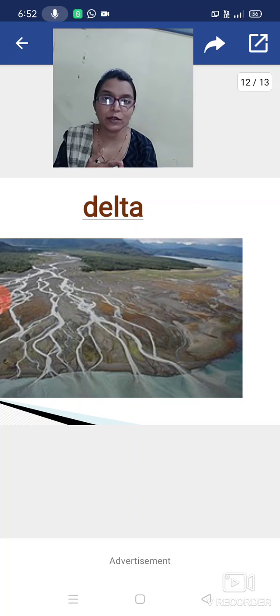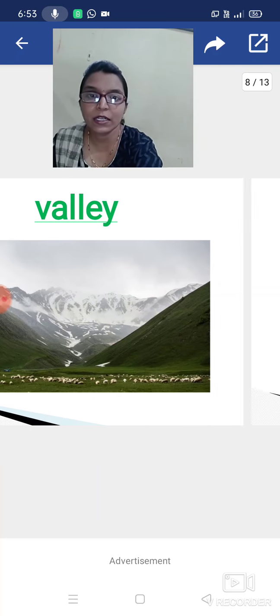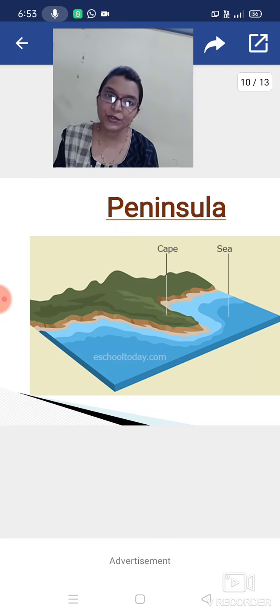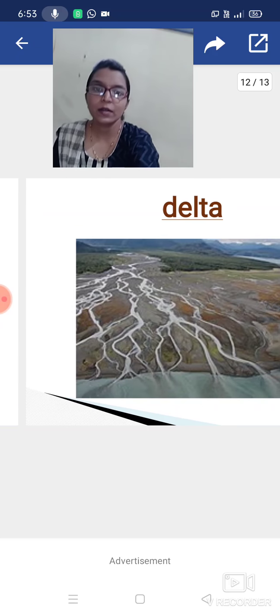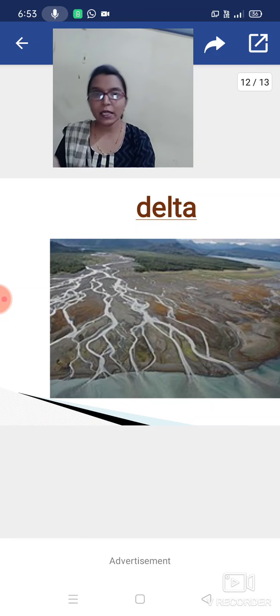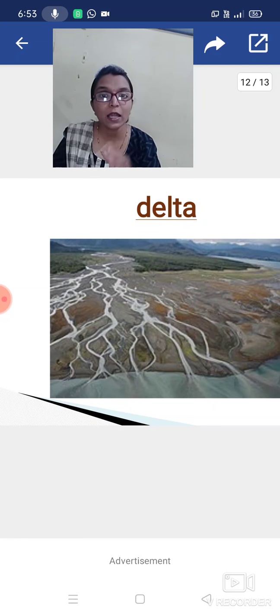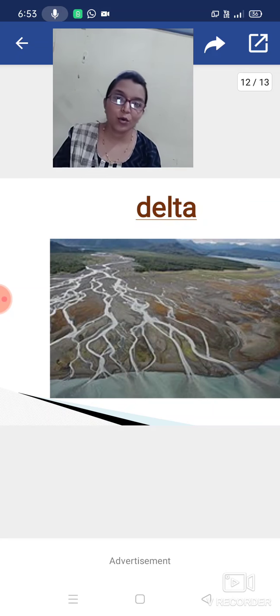Next is hill, then mountain, then valley, and after that island. Then peninsula. The Indian peninsula we have studied. And the last part we studied is the delta. It is a triangle-like structure. It starts at the mouth of the river and extends or flows into the ocean.